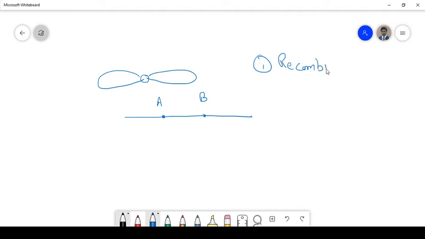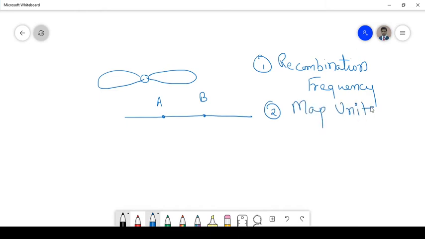One is the recombination frequency and the other one is the map units.